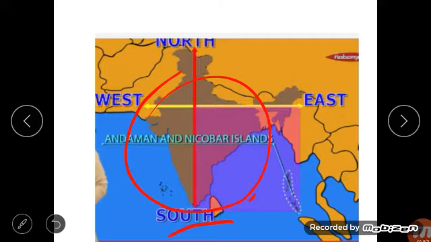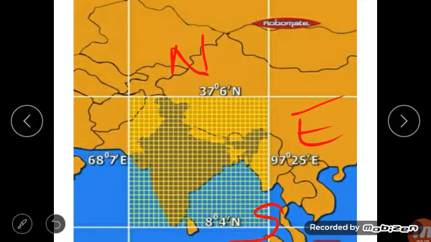Clear? Now we have to know about the location and extent of India. Here you can see that our globe is divided by latitude and longitude. You all have studied that. India is located in the southern part of Asia, as I have told you just now, and the mainland of India extends roughly from 37 degrees 6 minutes north and 8 degrees 4 minutes north.